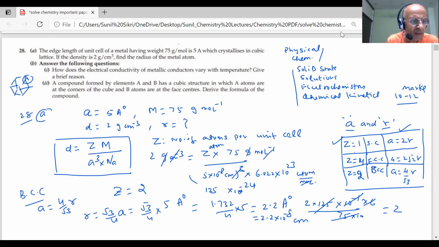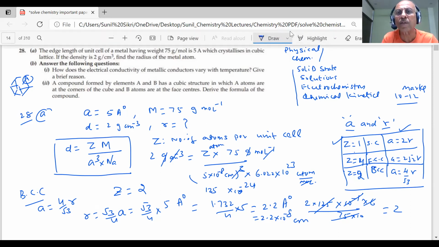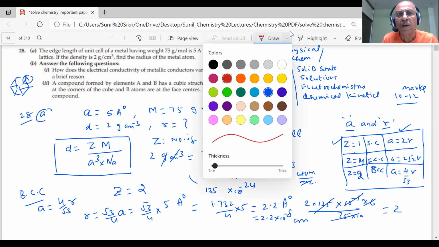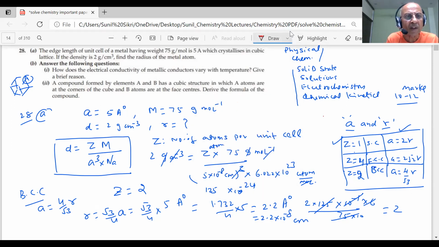Then how many atoms are there per unit cell? How many corners does it have, students? 8 corners. So the number of atoms of A per unit cell: 8 into 1 by 8, which is 1.